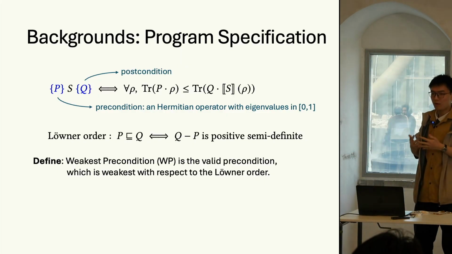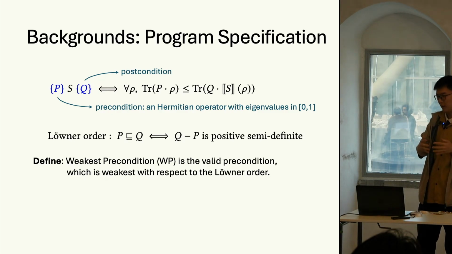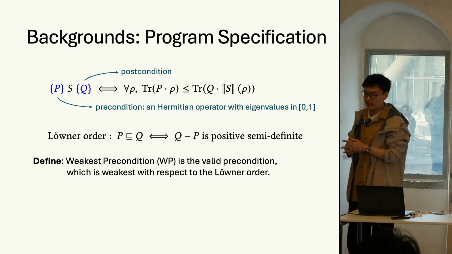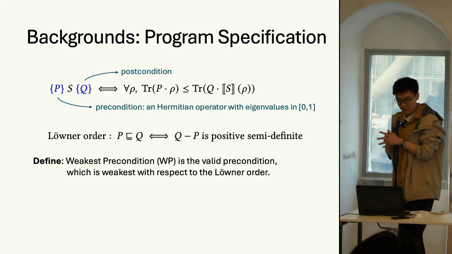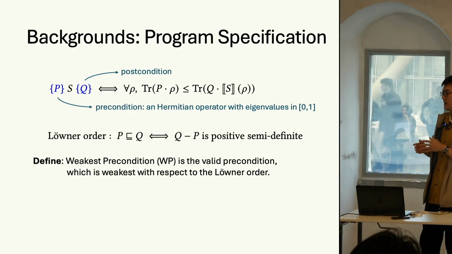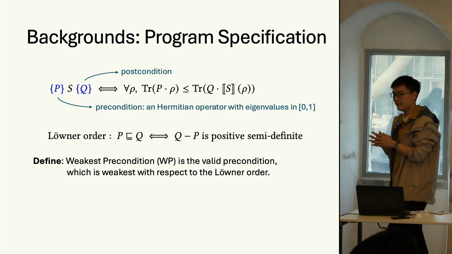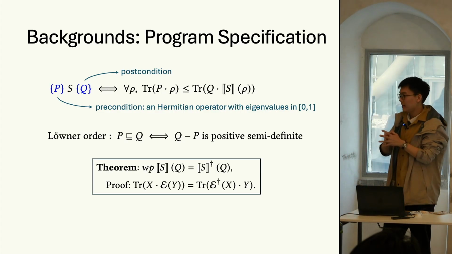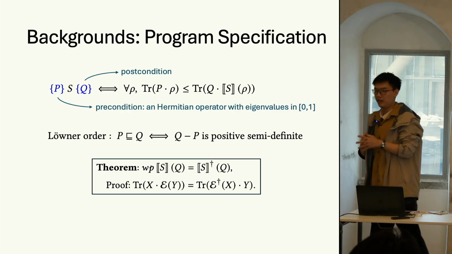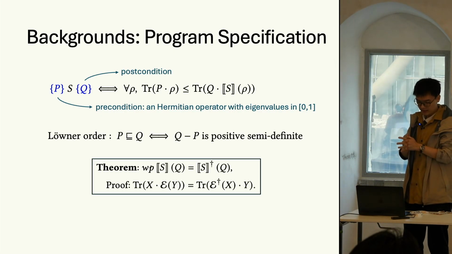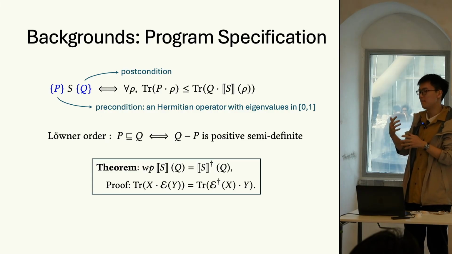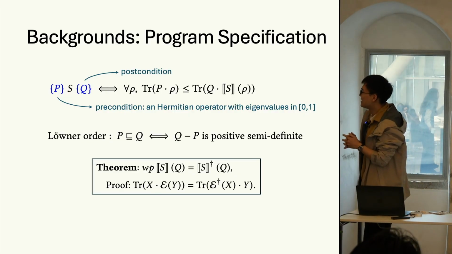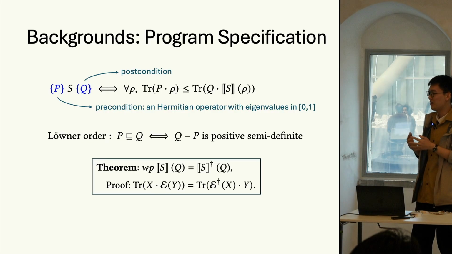So given the program specifications and the order, we can now formally define the notion of weakest precondition as the valid precondition which is weakest with respect to the order. It is actually a theorem that the weakest precondition always exists, as you can obtain the weakest precondition by applying the adjoint operation of the semantic function to the postcondition Q.